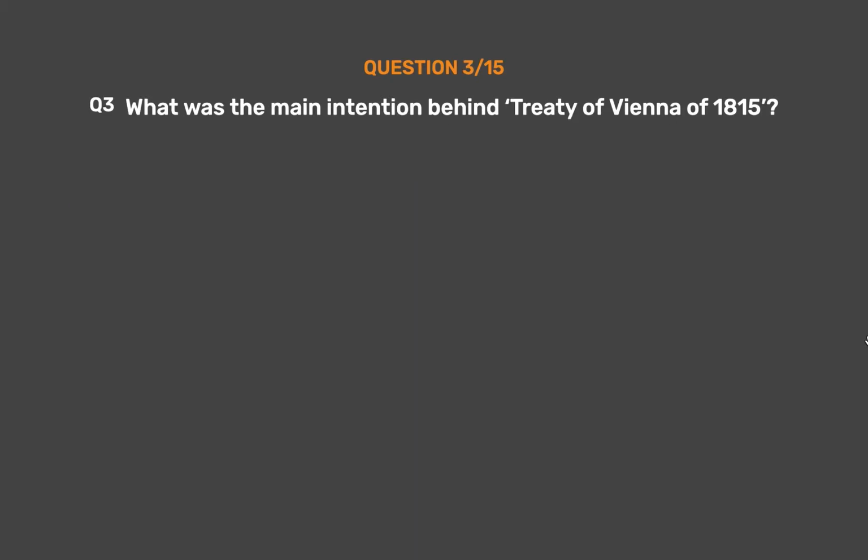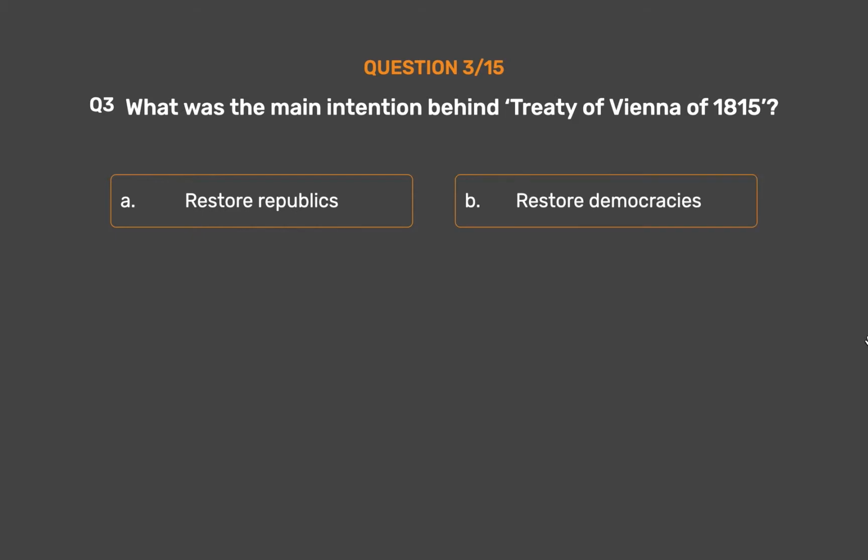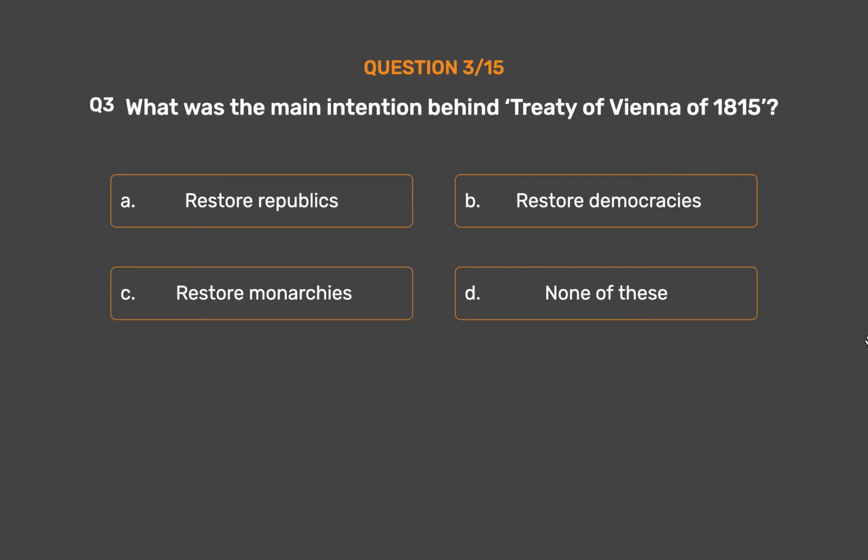Question number 3. What was the main intention behind Treaty of Vienna of 1815? Option A. Restore republics. Option B. Restore democracies. Option C. Restore monarchies. Option D. None of these.